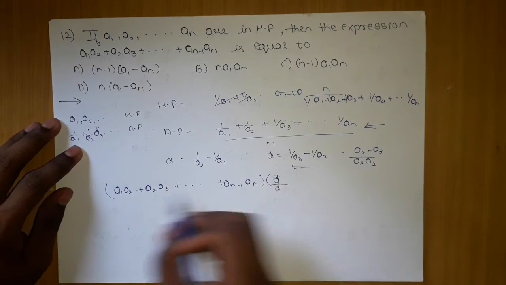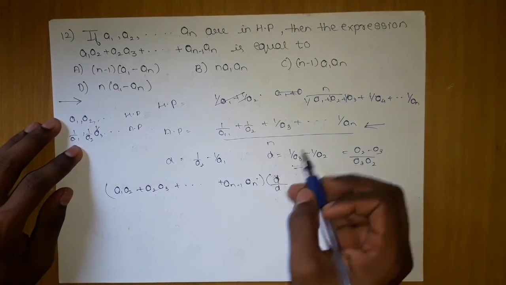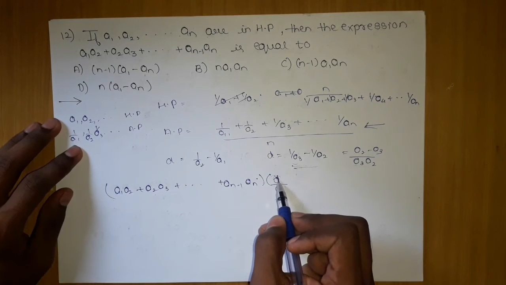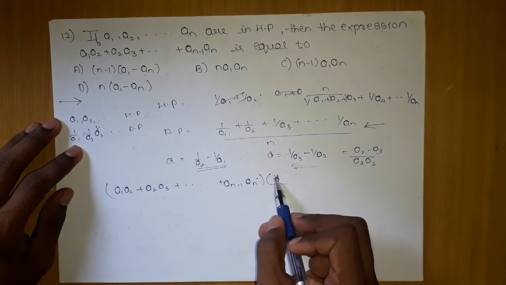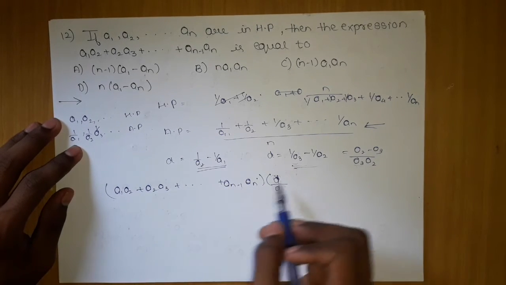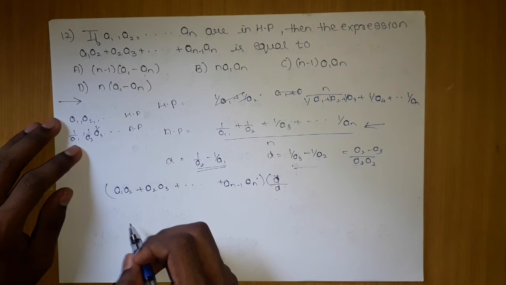The moment I multiply D with a1 into a2, I will use one D value; the moment I multiply D with a2 into a3, I will use another D value, and similarly we will move on.